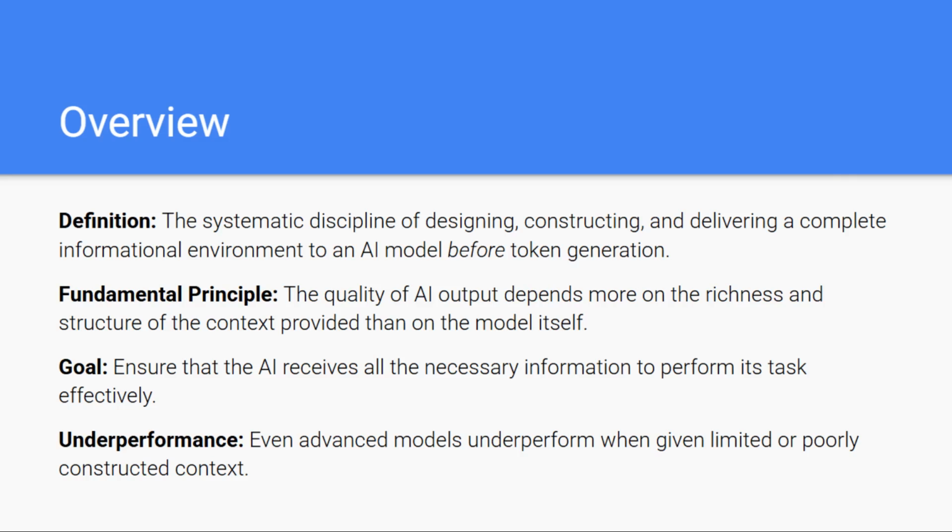But even the most advanced model will underperform when the context is incomplete, noisy, or poorly constructed. The goal of context engineering is to make sure the AI has everything it needs, the right facts, the right constraints, and the right objectives, so it can solve the task effectively and reliably.